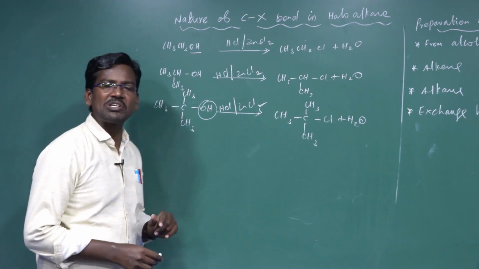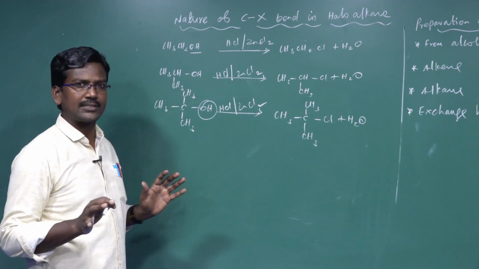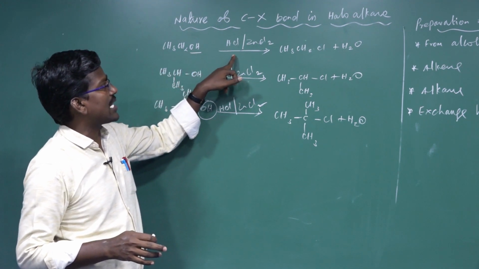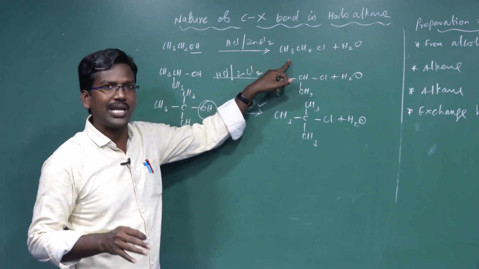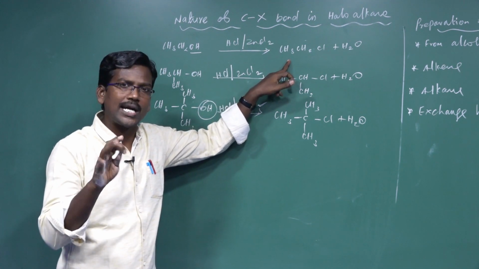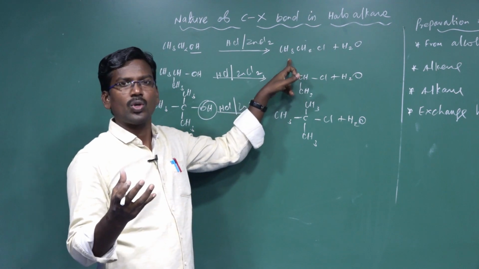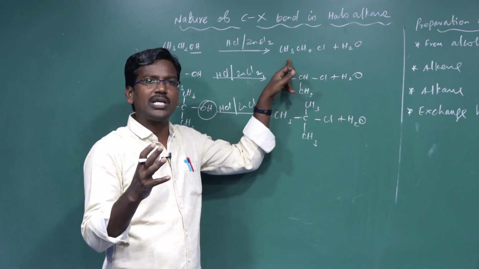In this reaction, we distinguish between primary, secondary and tertiary alcohols, because primary alcohol reacts with concentrated hydrochloric acid and anhydrous zinc chloride to form a primary alkyl halide. No turbidity. What is the meaning of turbidity? Precipitate. A precipitate formed between the acid and base.